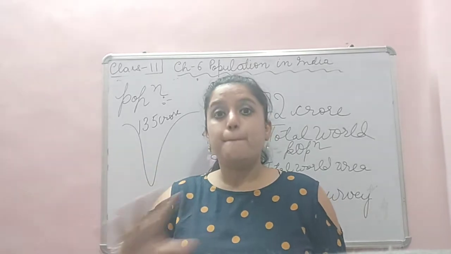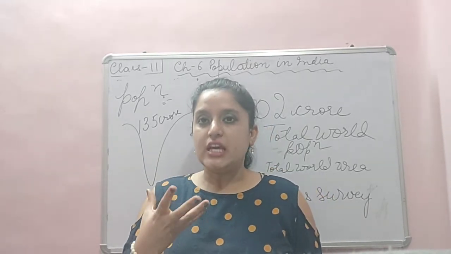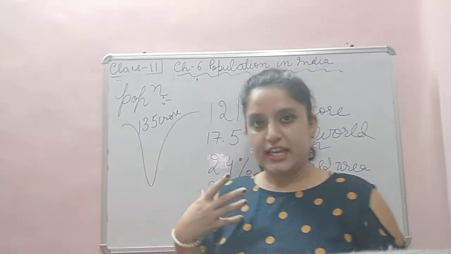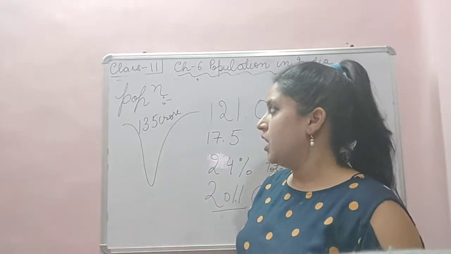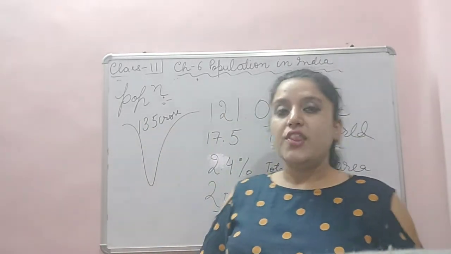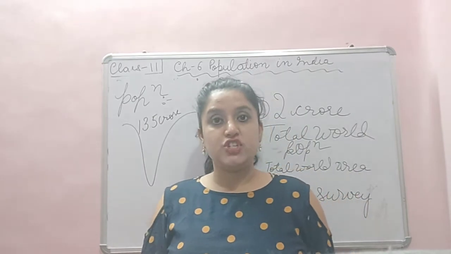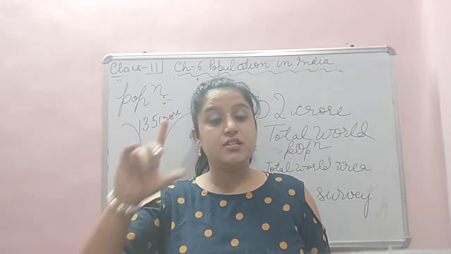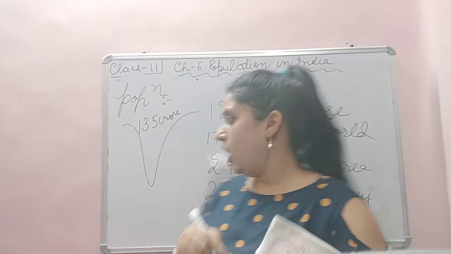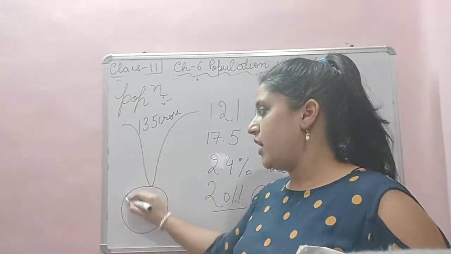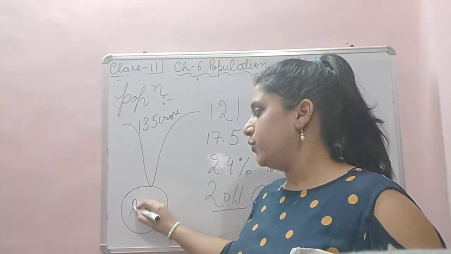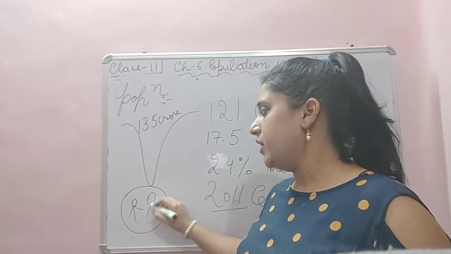Across India, the people surviving there are the population. Suppose we say 133 crore of population, that means the number of people surviving in a particular area.